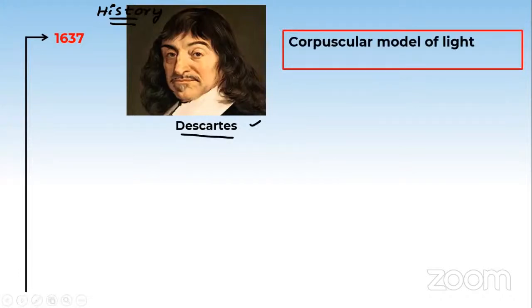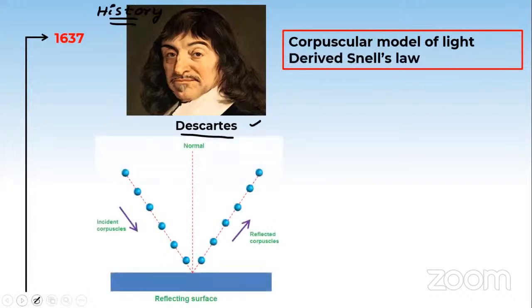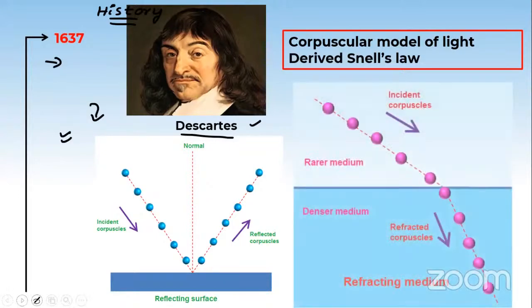Corpuscular means what? Light as energy particles. That theory he has given. He also used this corpuscular model of light to explain the phenomena of reflection and refraction.